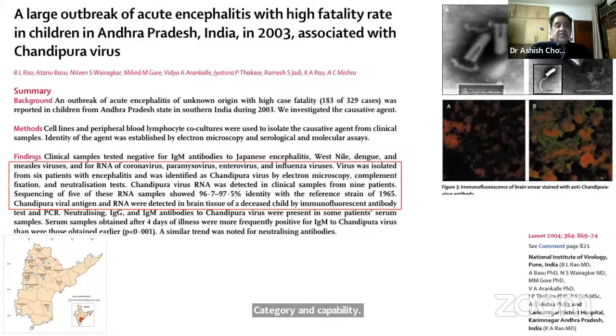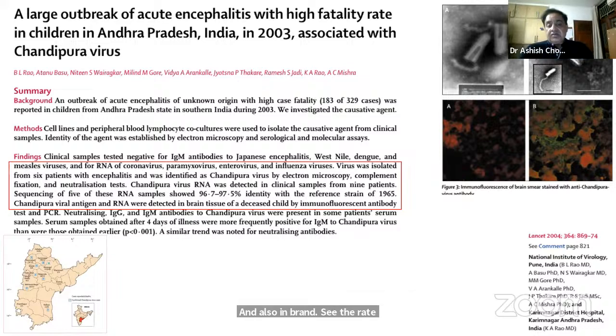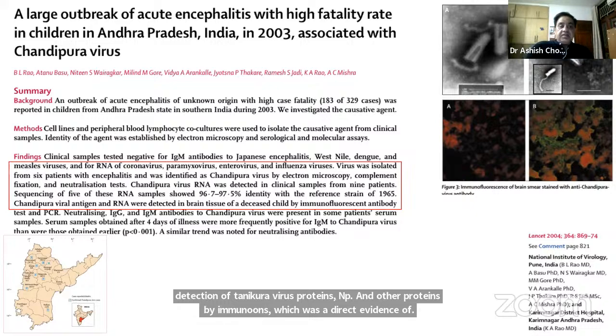That's a high CFR, and the outbreak was proven by PCR, serology, and culture. Also, in brain biopsy they did immunofluorescence and detection of Chandipura virus proteins, NP and other proteins, which was direct evidence of replicating antigens in the brain parenchyma.